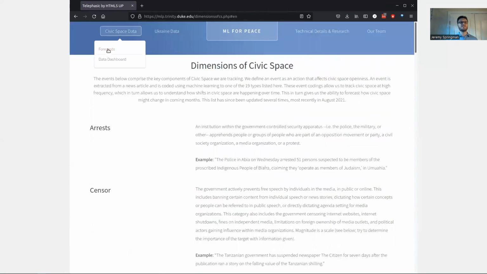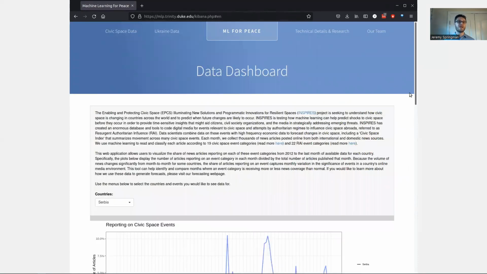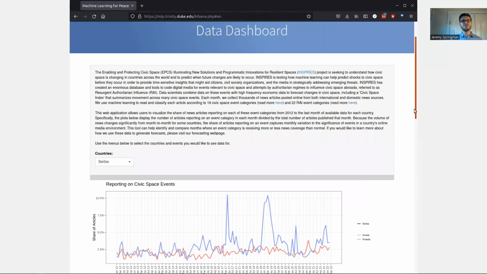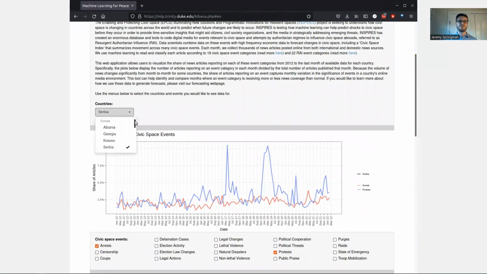If you navigate to the data dashboard page, you can interact with the data for more than 30 countries, and new countries are being added on a regular basis. Using the drop-down menu near the top, users can view and compare data across different events in different countries.